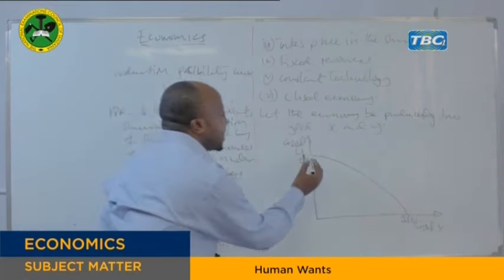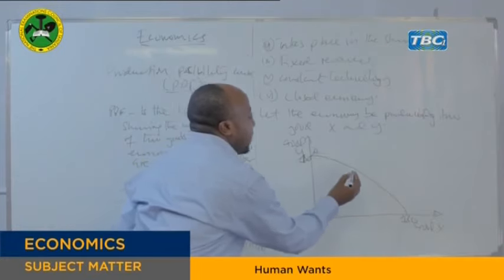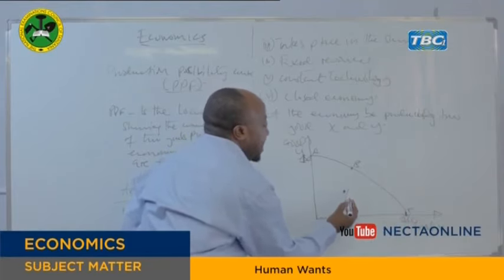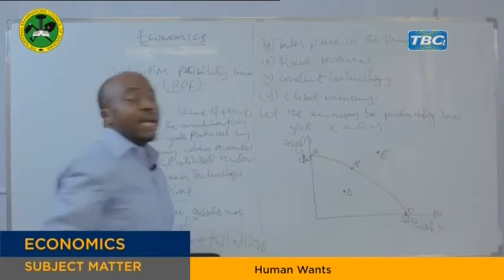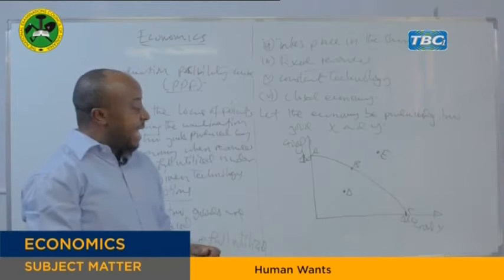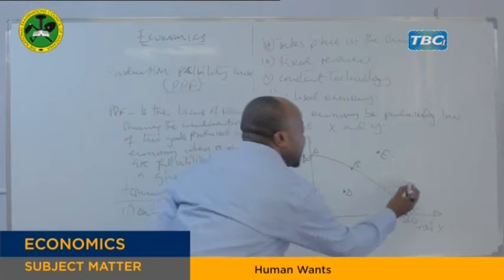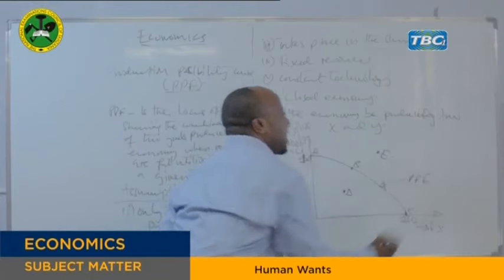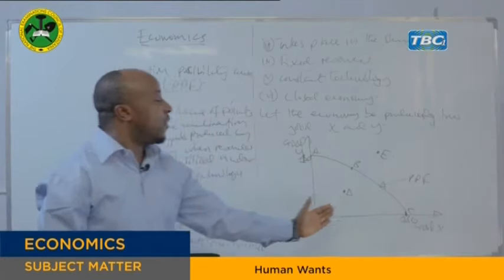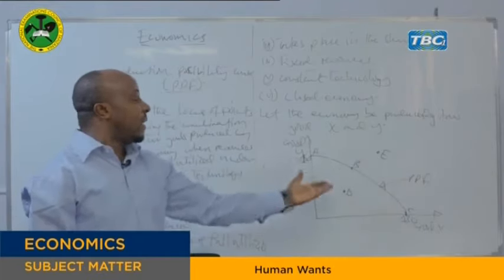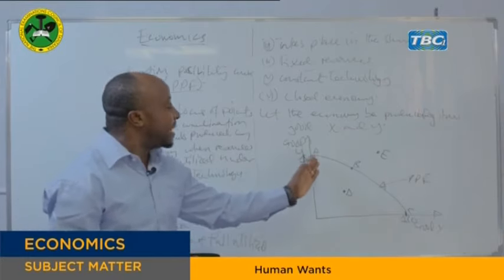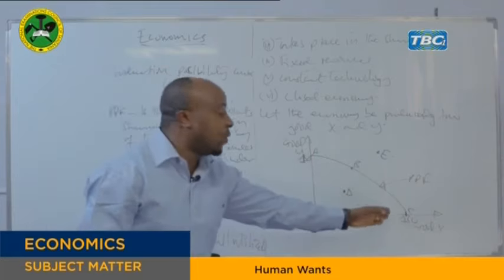Then assume we have this point here, we label it as point A, we have point B, and we have point C at this point. Then we have point D, and we have point E outside. What do they represent? That's why we said we want to connect the economic problems with the PPF. So this is the PPF, the production possibility frontier or production possibility curve. This graph is showing the best combination. It means if this economy uses the resources given fully, we expect to combine them in the best way like this one, for these two goods.